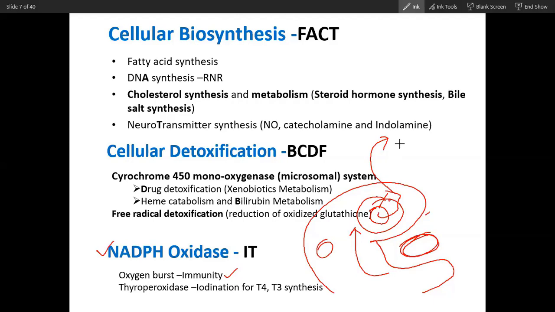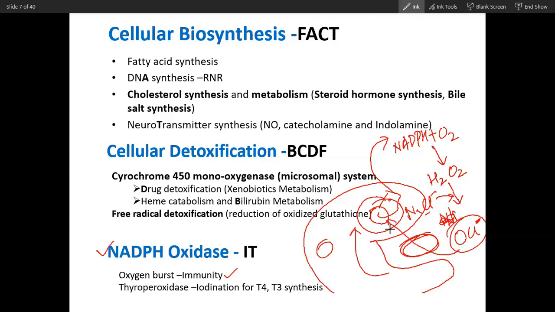There is NADPH oxidase that will catalyze the reaction where NADPH reacts with oxygen. It will convert into NADP, and oxygen will become H2O2, hydrogen peroxide, and you know this free radical is very toxic. With this hydrogen peroxide, chloride will bind, and this will form hypochlorite. Sodium chloride will come, and this will form hypochlorous ion, OCl minus. This hypochlorite ion is very toxic to bacteria, and this will attack the bacteria and destroy it.